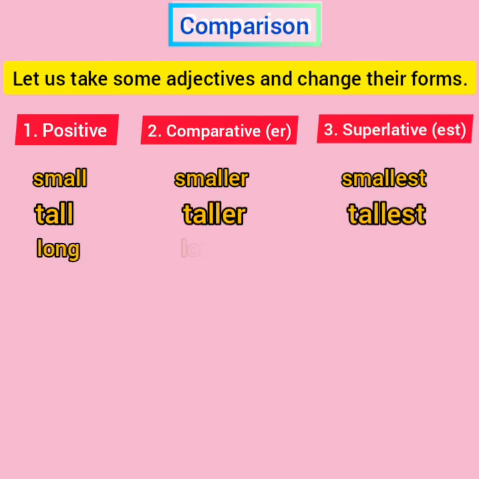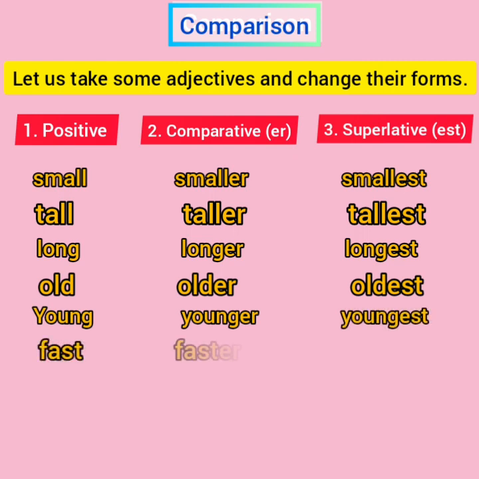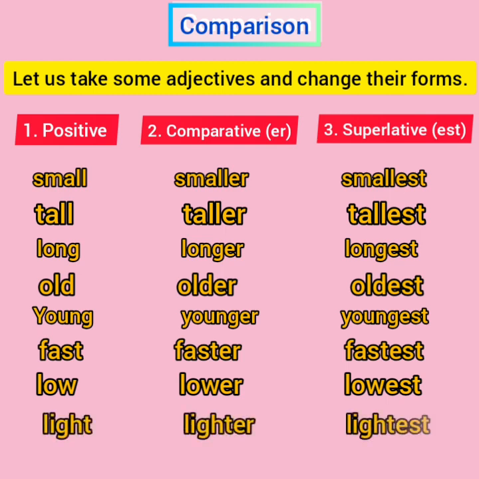Long, longer, longest. Old, older, oldest. Young, younger, youngest. Fast, faster, fastest. Low, lower, lowest. Light, lighter, lightest.